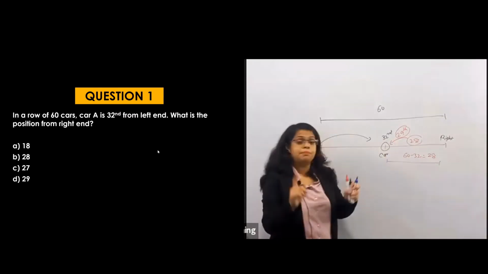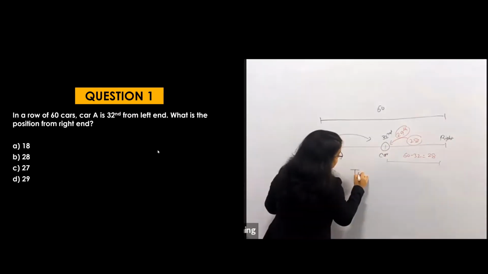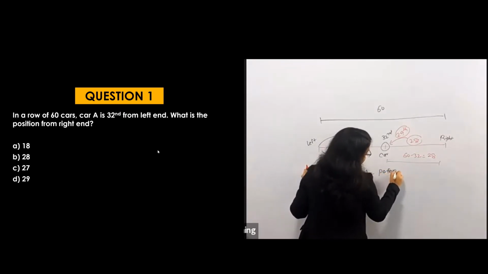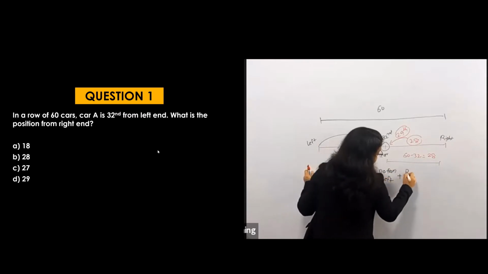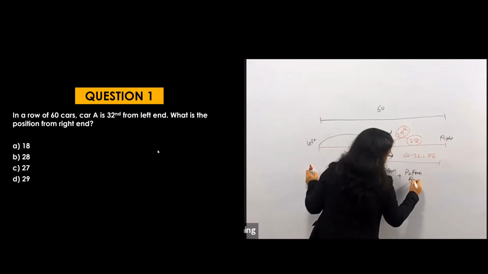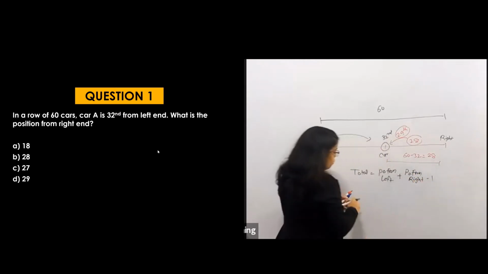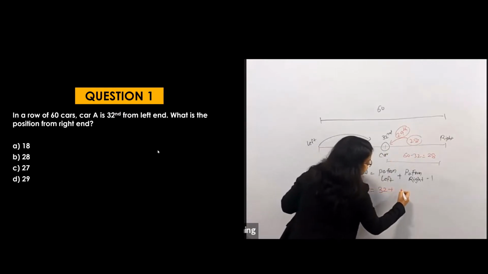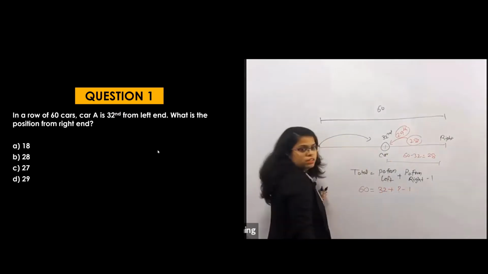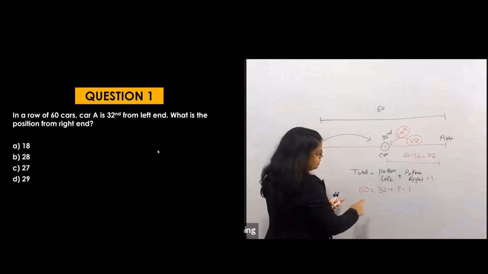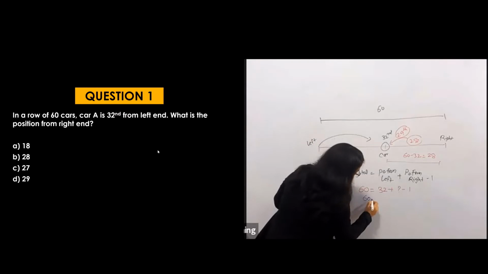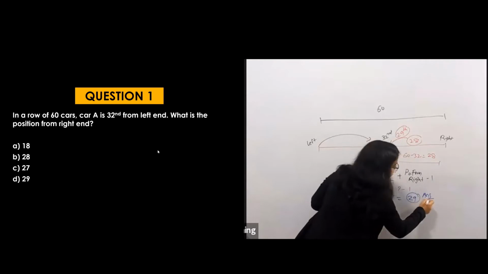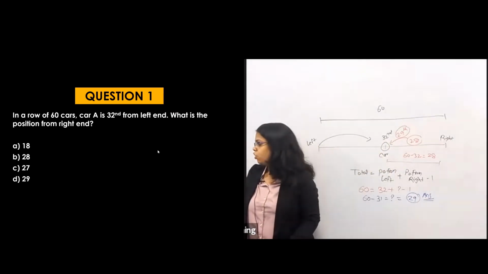Now let's see by the formula also. What does our formula say? Let me write it in short: total equals position from left plus position from right minus 1. The total was 60, which is equal to position from left, 32, plus position from right, which I have to calculate, minus 1. So 32 minus 1 is 31, and this 31 gets subtracted from 60. 60 minus 31 equals 29. This is your answer. Is it clear to all?